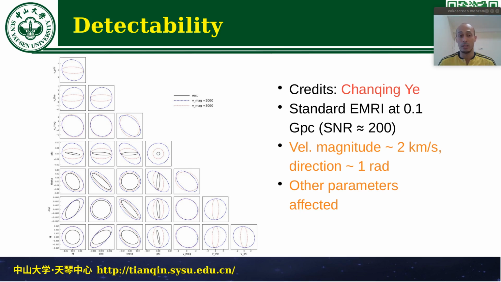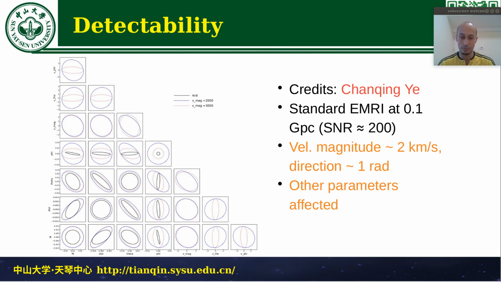Okay, taking into account these effects, we decided to look at one example. The example we consider is a standard extreme mass ratio inspiral. By standard, I mean a supermassive black hole of 10 to the 6 solar masses, and a small black hole of 10 solar masses circling in a quasi-circular orbit 1 year before plunge. And we set this EMRI to be at a distance of 0.1 gigaparsec. This is about the distance of the Coma cluster. For such an EMRI, we would have a signal-to-noise ratio of about 200, which is quite high, but nothing extraordinarily high, let's say.